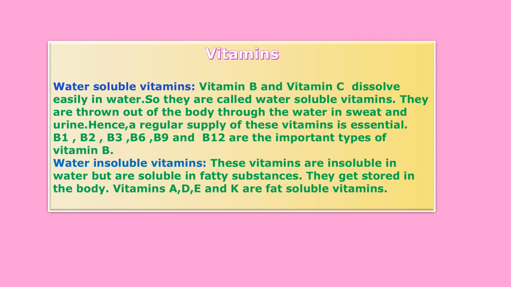Vitamin B and vitamin C dissolve easily in water, so they are called water soluble vitamins. They are thrown out of the body through water in sweat and urine. Hence a regular supply of these vitamins is essential, meaning that since we lose these vitamins in sweat and urine, there should be a regular supply to our body.